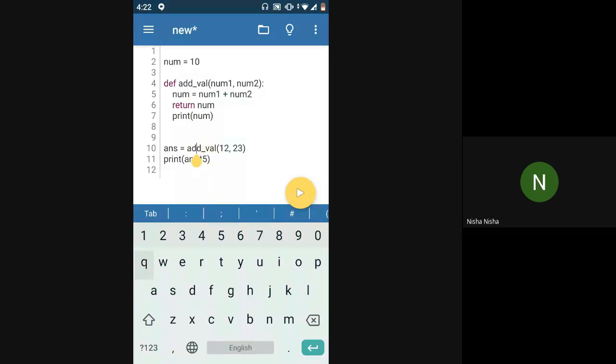This will take the control to line number 5, then line number 6, and after the return statement, the control again comes back to line number 10, and then it goes to line number 11. So after the return statement, whatever code you are writing is not going to get executed. Okay, this is done.